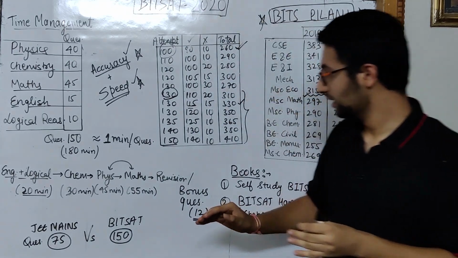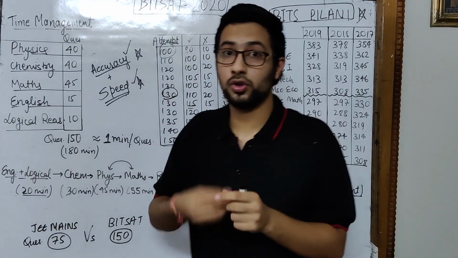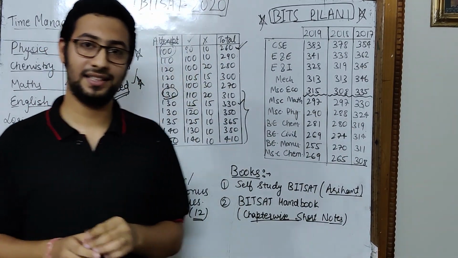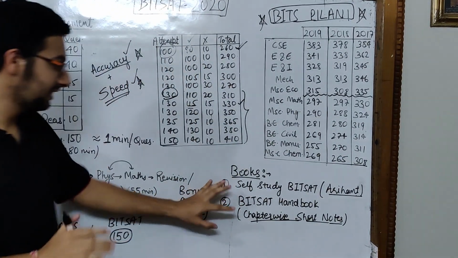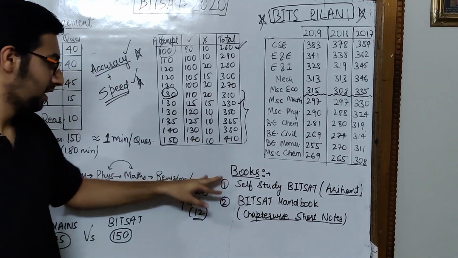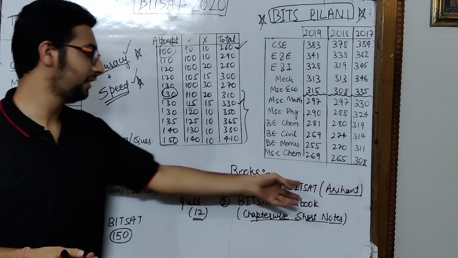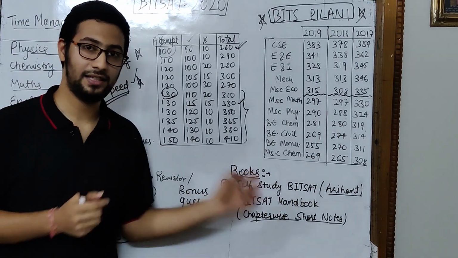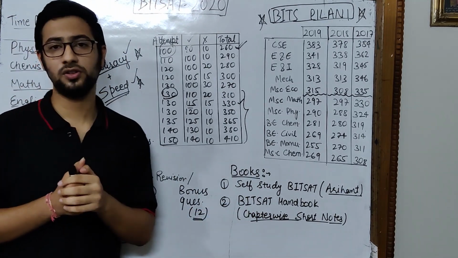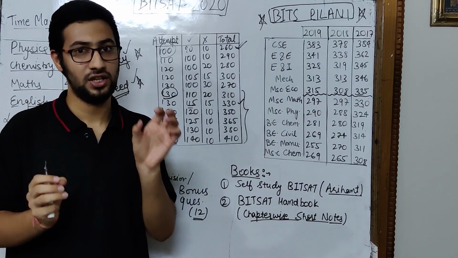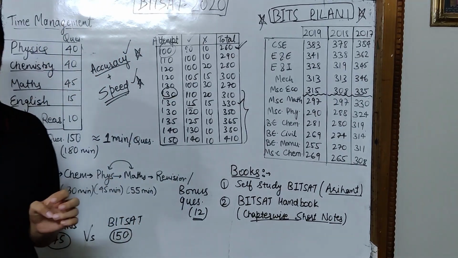Now let's talk about the books you should refer to in these 7 to 8 days. Most students follow these books: Self Study for BITSAT by Arihant, and the BITSAT handbook. The handbook is very important because it has direct formulas and important reactions of each chapter.